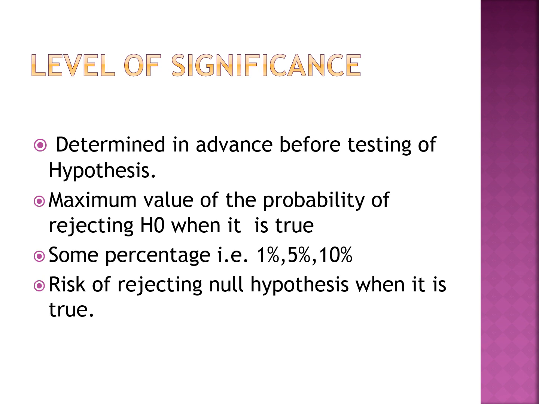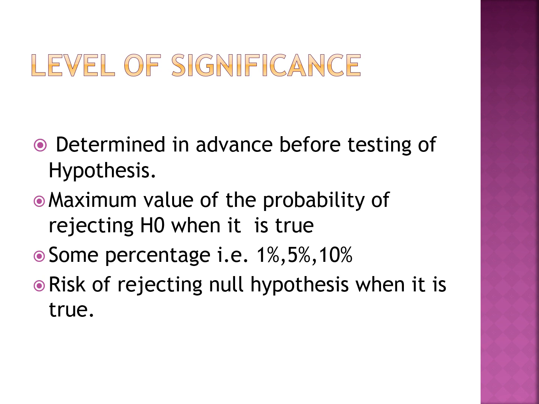So again, we'll take an example: the height of the women in the world is equal to 166 centimeters, which is your null hypothesis. Before making a study, you have to fix, out of this statement of null hypothesis, how much percentage of this assumption can be rejected. In other words, how much percentage of H0, the null hypothesis, can be rejected. That means the height of the women in the world is equal to 160 centimeters can be rejected at a certain level.